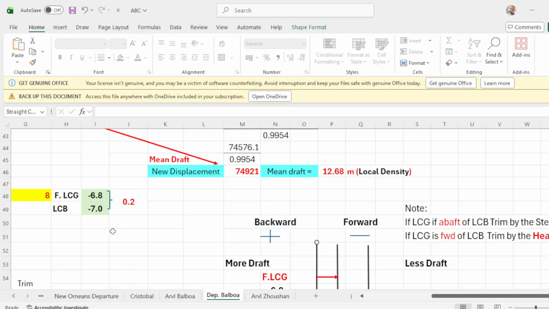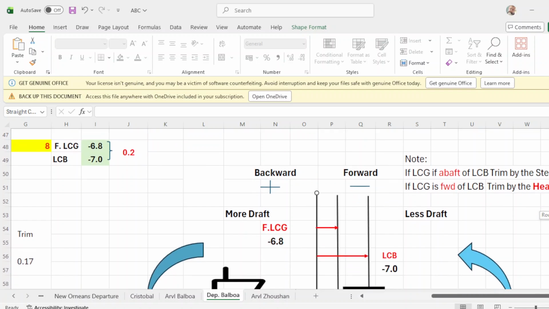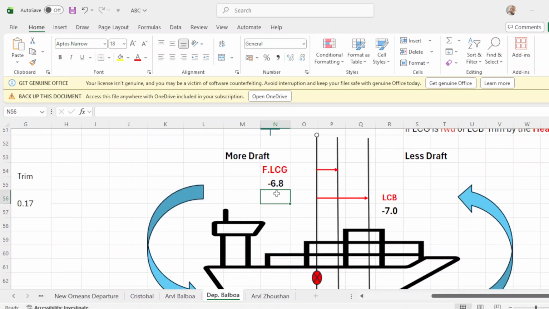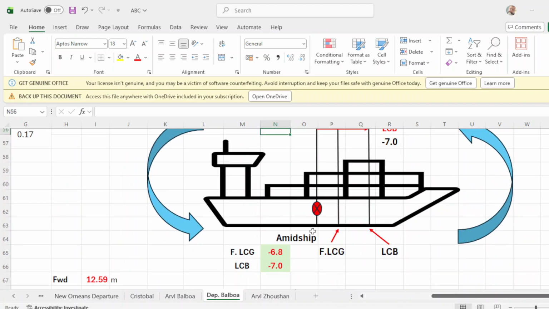With this figure alone, you will know which one is on the forward part, which one is the up part. All these measurements, final LCG and LCB, are all measured from the amidship. Okay, from this one. This is your amidship.